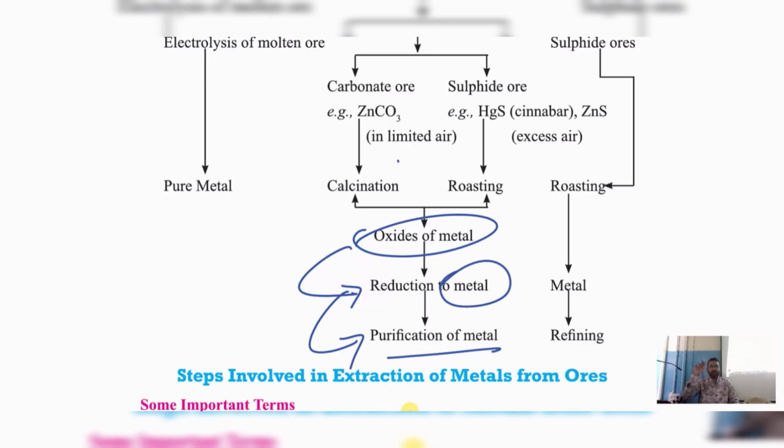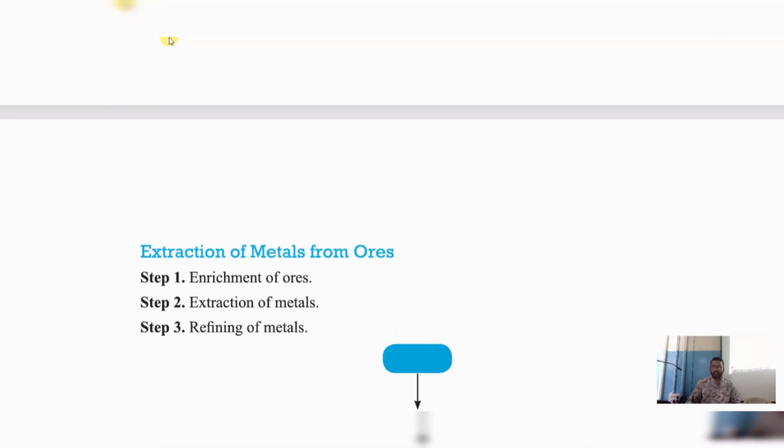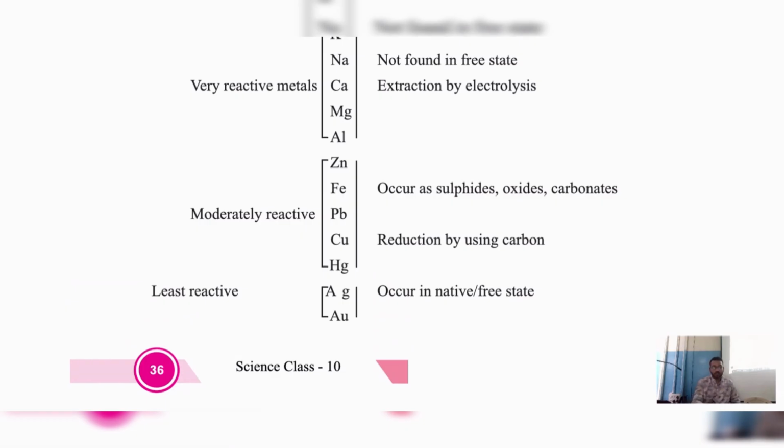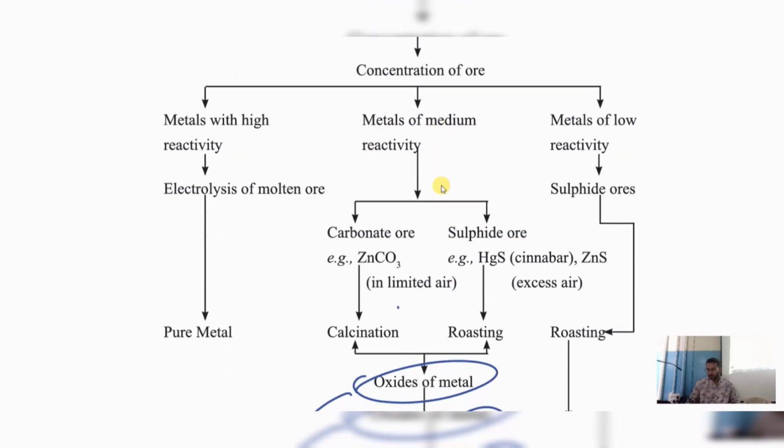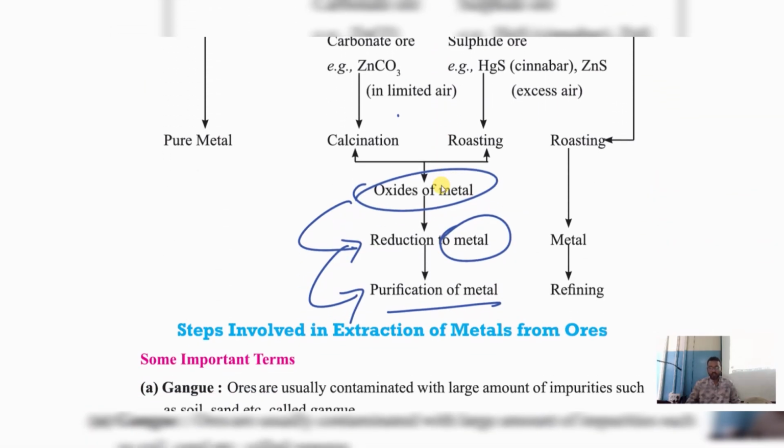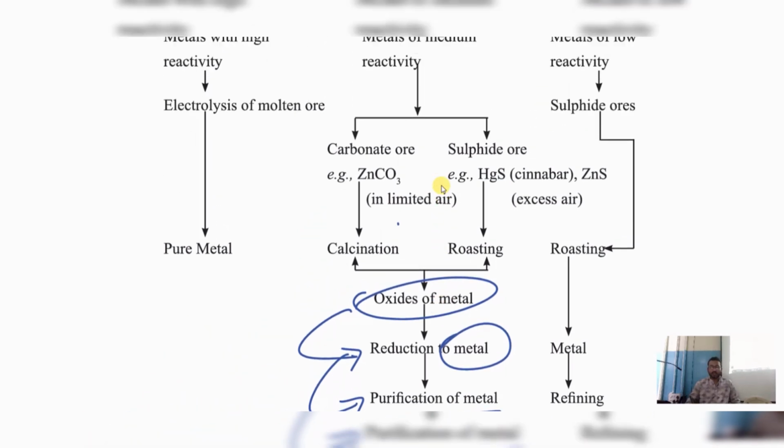Remember, in the table I have given reduction. Can you see here reduction? By using reduction of the metal oxide, we extract that metal into its pure form. Is the concept clear?